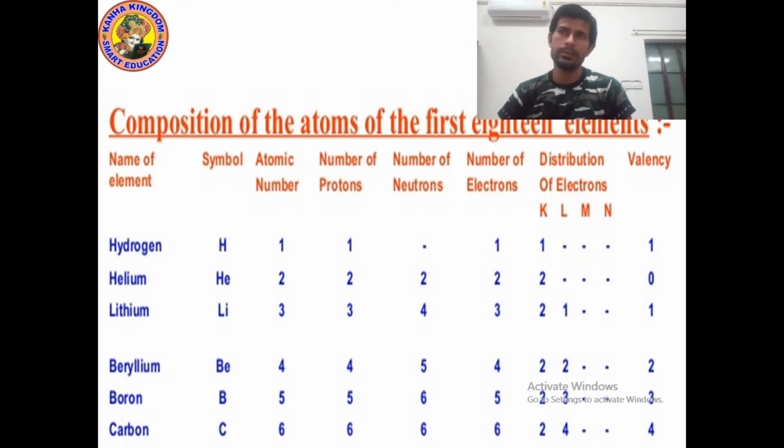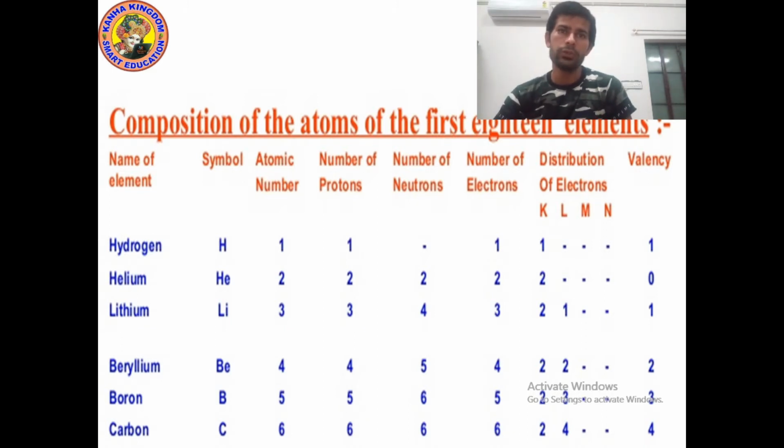And when we distribute electrons in the KLMN shells, at that time we follow the octet rule.